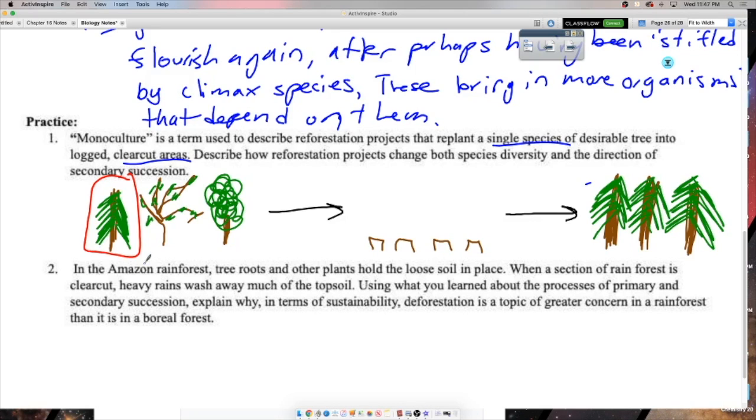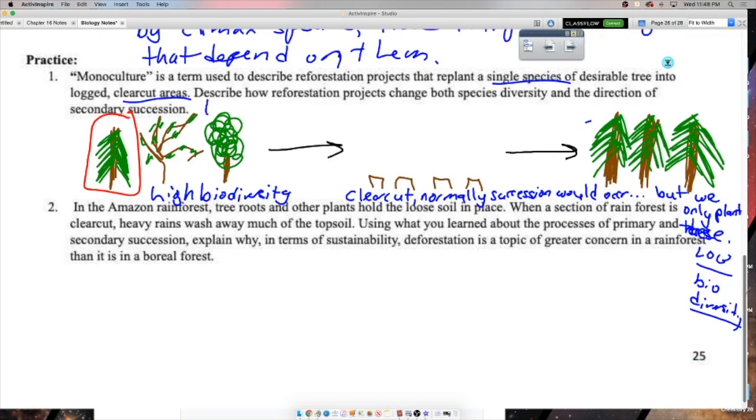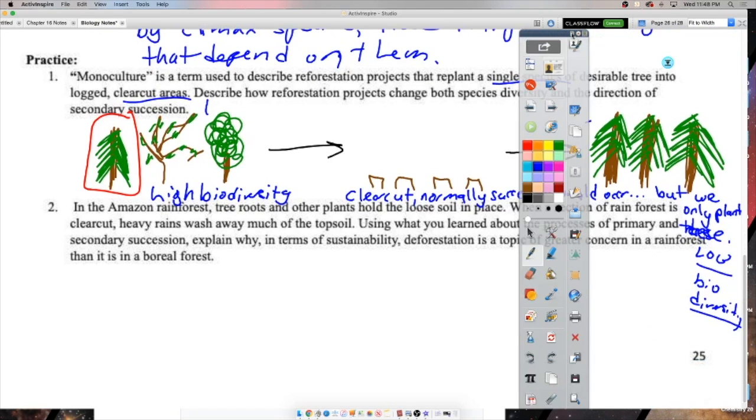Just because you count the same number of trees does not mean you have the same level of strength in your ecosystem, right? Now, was clear cutting the ecosystem great? No, but in our replanting, we actually did even more damage, right? By not just letting succession naturally take its course, we ended up with this monoculture, this low biodiversity. Okay, so just replanting trees does not take the place of the natural cycle of succession. Ecosystems are complex. It's not as easy as just throwing out some seeds.